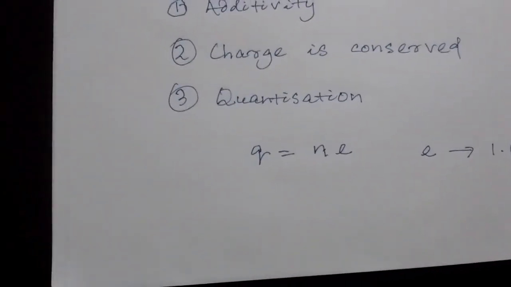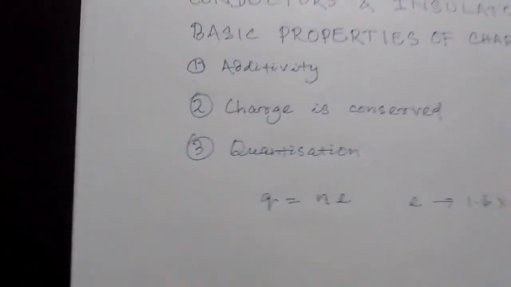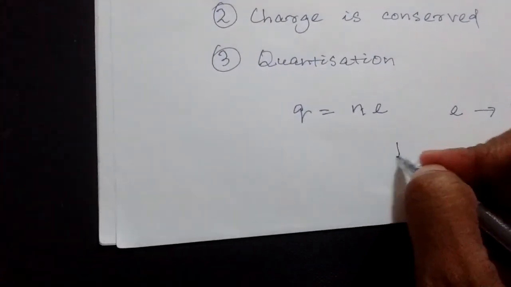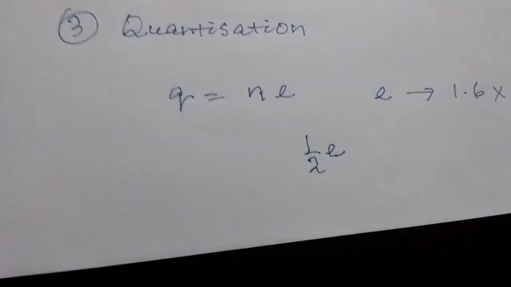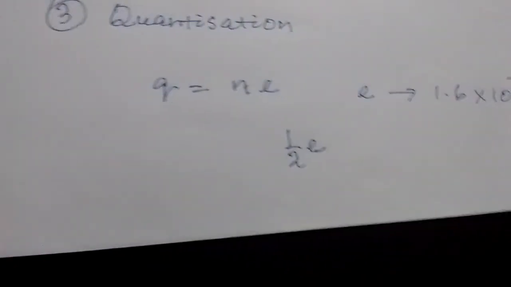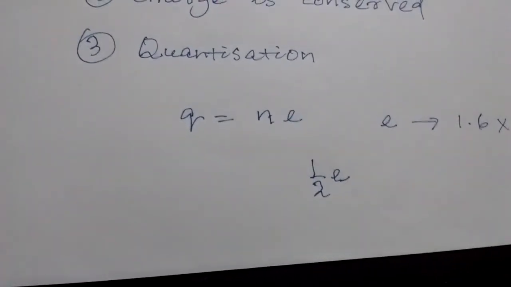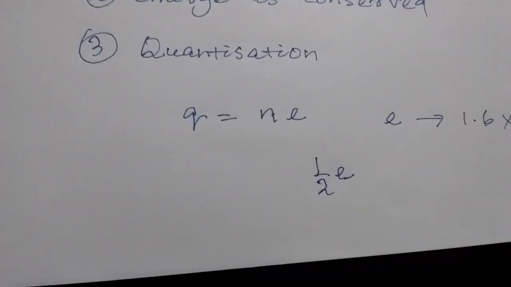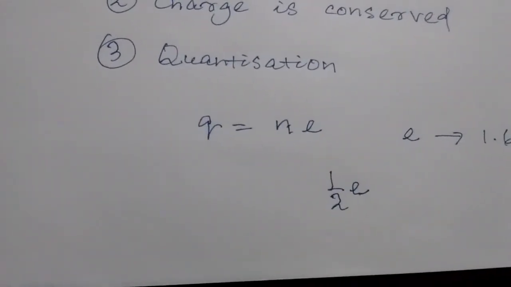But the question is, can we assign a value of half e to a substance? Half e. No, because an electron cannot be divided. That means the value of N here could only be integers, not any fractions.